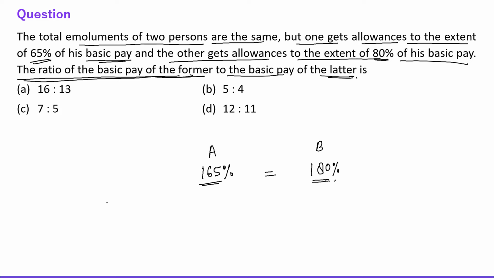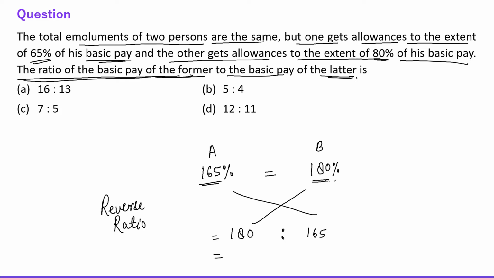See everyone, this question is based on the reverse ratio concept. We have explained reverse ratio in our paid video. It is a very simple and important concept for ratio kind of questions. So here the ratio of A and B will be reversed to each other. So this is 180 is to 165. This will be the final answer. Both the numbers are divisible by 15.